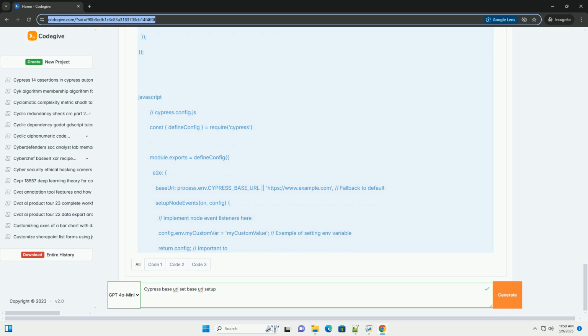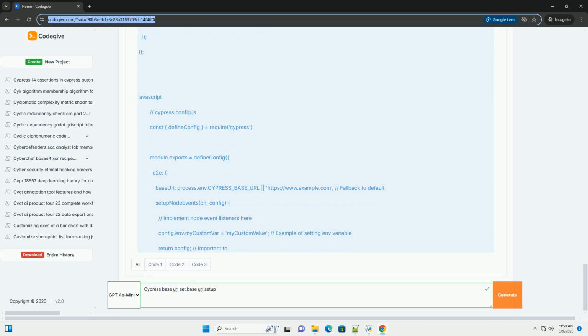2. Access environment variables in cypress.config.js. Explanation: process.env.CYPRESS_BASE_URL || 'https://www.example.com'. This reads the CYPRESS_BASE_URL environment variable. If it's defined, its value is used as the base URL.